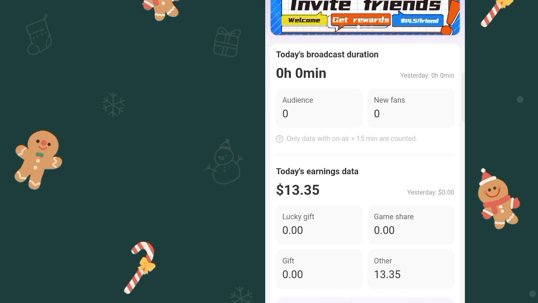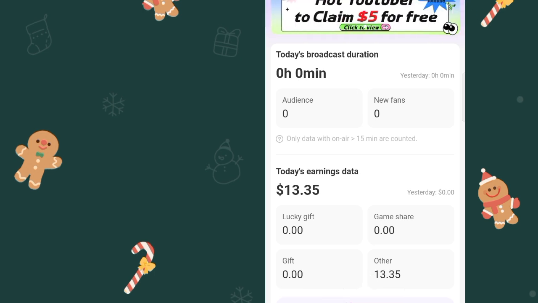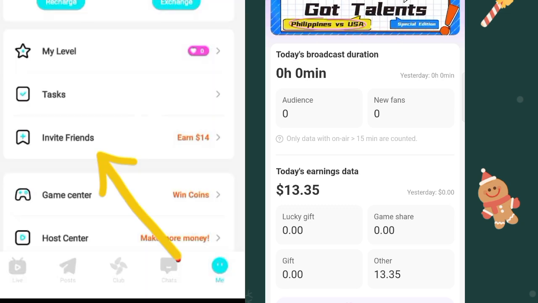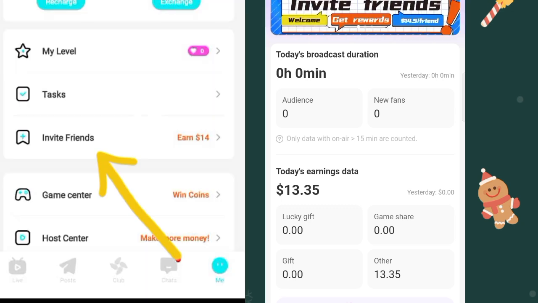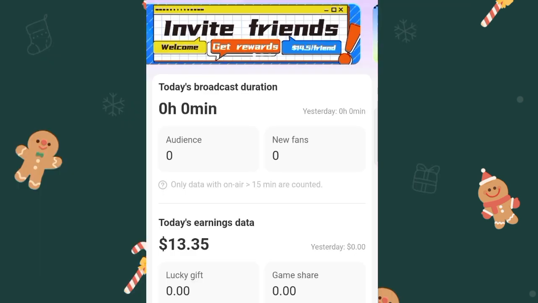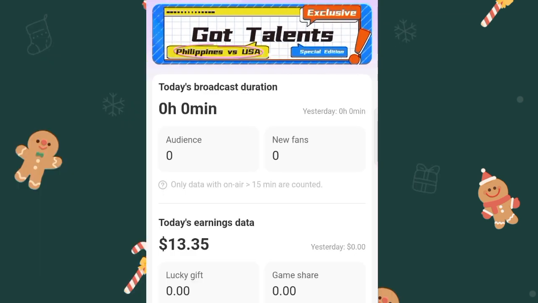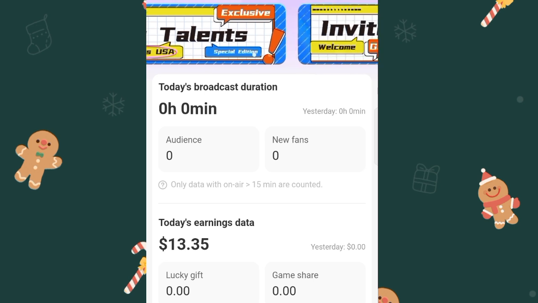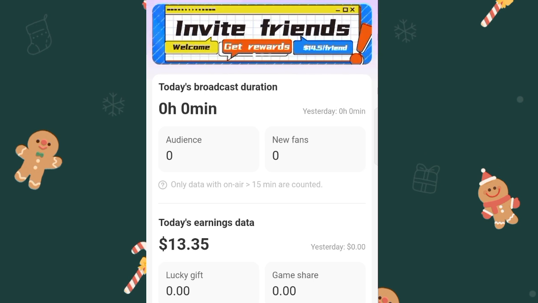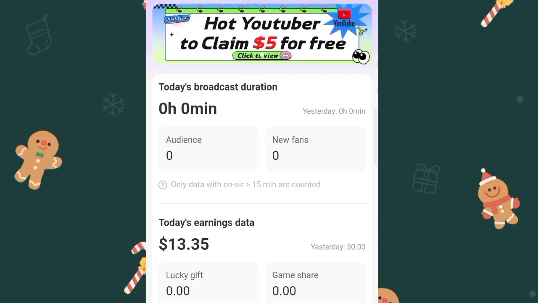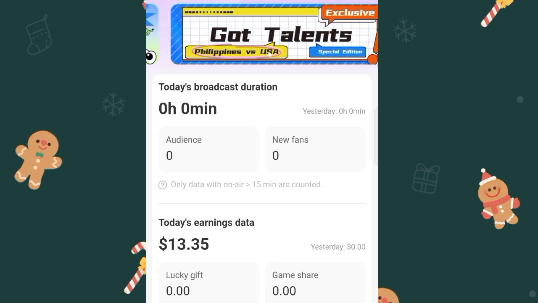If you're an ordinary host on Nikki Life app, you're going to see in your dashboard where it says invite friends. You'll have the invite friends section on your dashboard. But as an agent, we can't invite friends. We don't have a referral link to invite friends. We can only add hosts to our agencies, except your account is not an agency account.